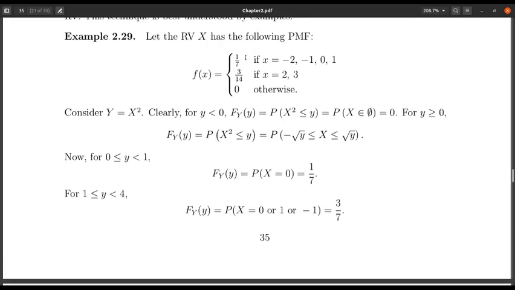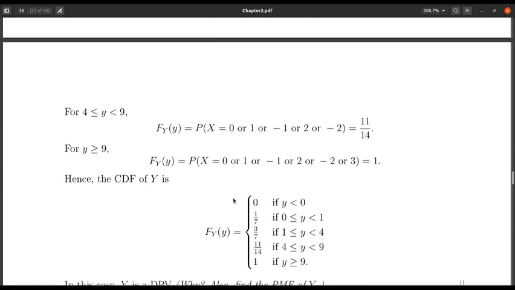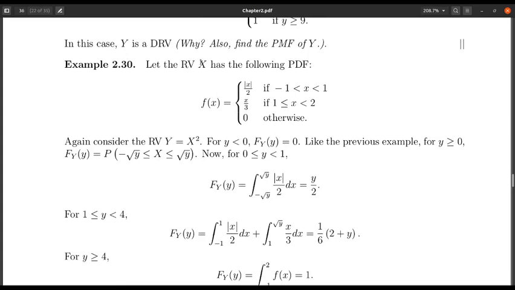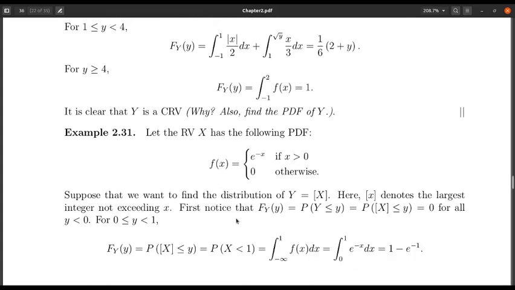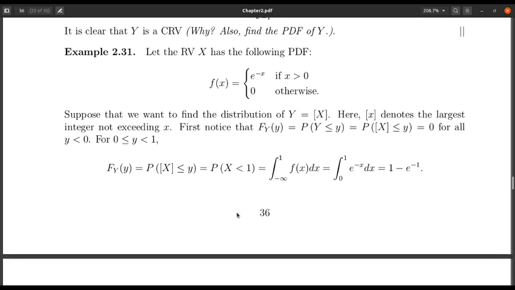In the next example, x was continuous, and we got that y is also continuous. The natural question that comes to mind: is it always true that if x is continuous, y is continuous, and if x is discrete, y is discrete? The next example that I am going to give you shows that it may not be the case.